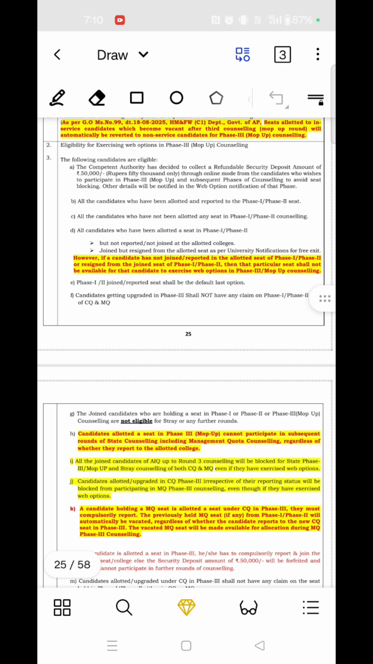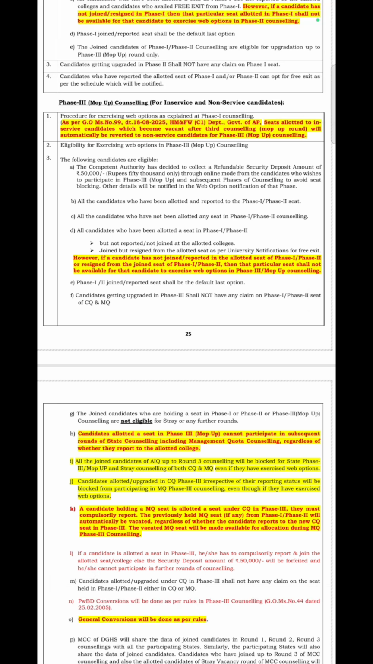So this year, the Andhra Pradesh state has introduced a refundable security deposit of 50,000 rupees for the phase 3 counseling. This was not there in last year's counseling. They have newly introduced this to avoid seat blocking.